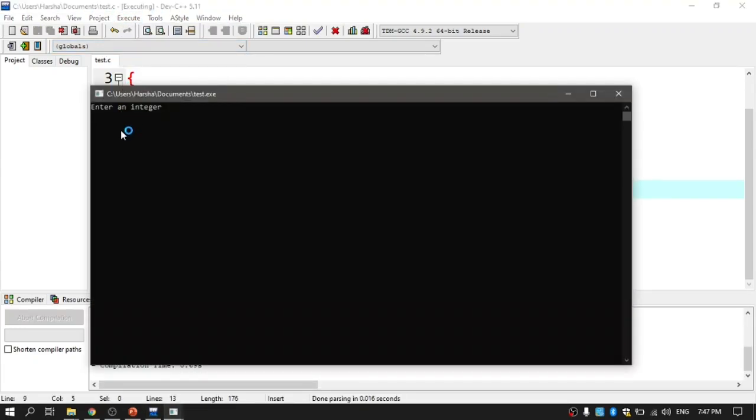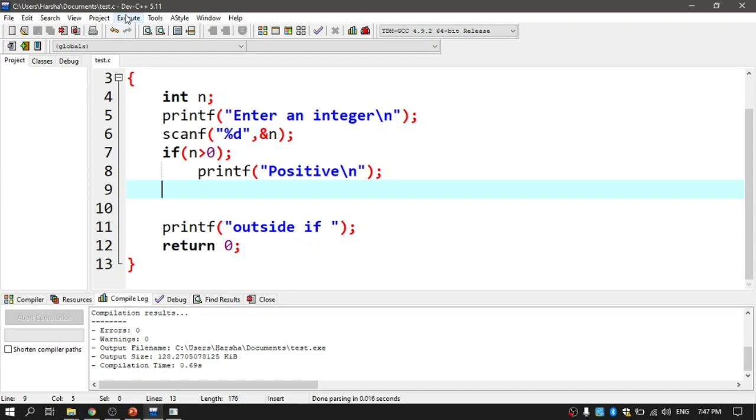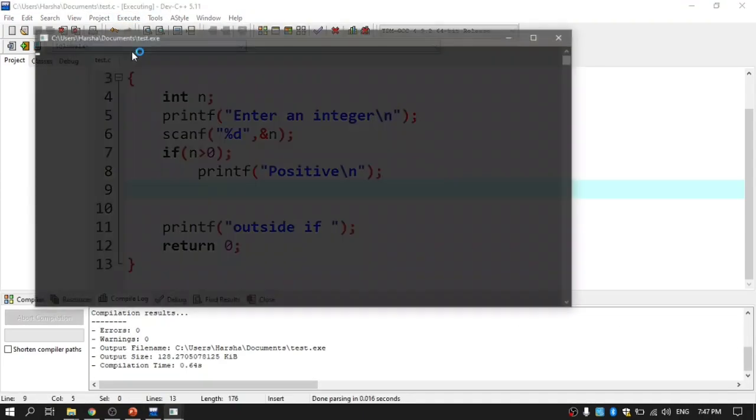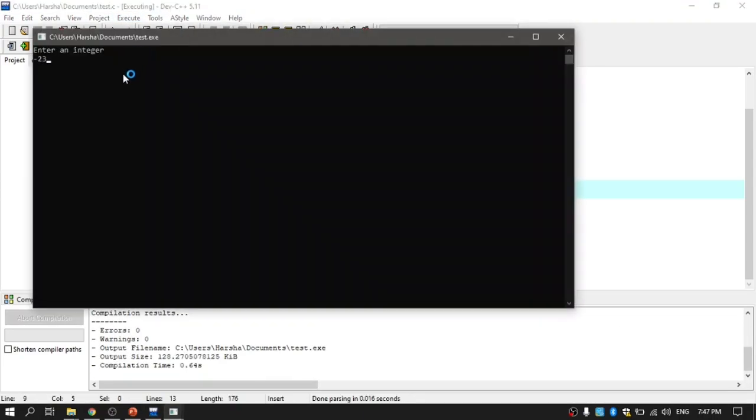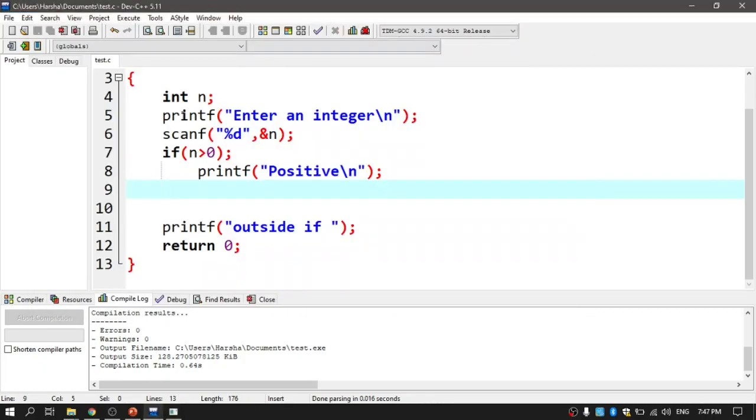Okay, here enter an integer. I have given 23. 23 is positive, perfectly it is running, and let me give a negative value now, minus 23. For minus 23 also it is printing positive, which is absolutely wrong, right? Because the point you have to understand is, the if statement is having a semicolon.